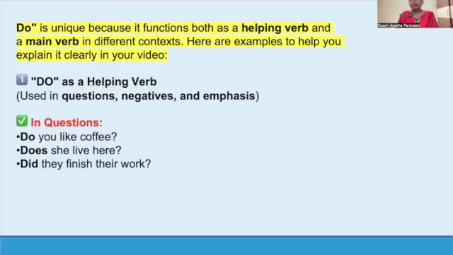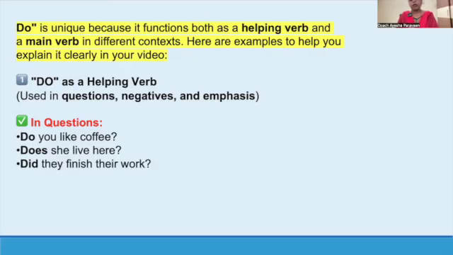So do as a helping verb. What is do doing here? We are talking about do as a helping verb. In the do form of verb, we have do, does and did. We'll see how we can use do, does and did as a helping verb. We can use them to ask questions. Whenever we are making a question statement, at that time we can use do or does or did as a helping verb. Let's see.